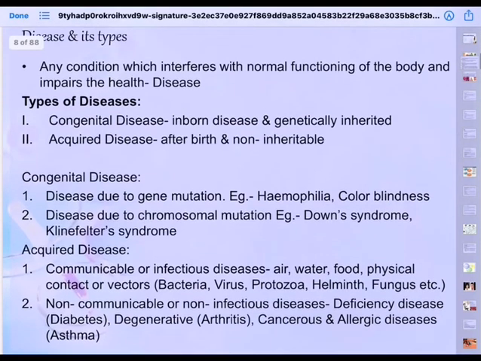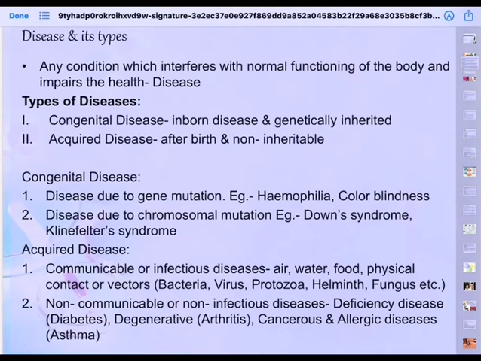Reverse of that will be the definition of the disease. Disease is a state or a condition in which a person is physically not fit, mentally not healthy, mentally ill, and socially not acceptable. He is not accepted by the society, friends and groups, and having infirmity, having a disease. So that's how we can define disease and health.